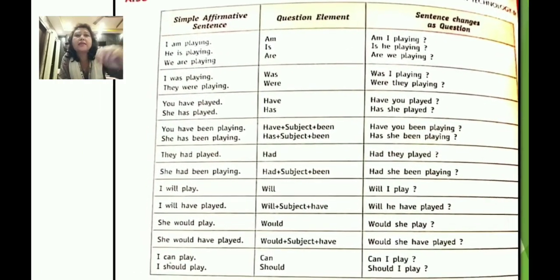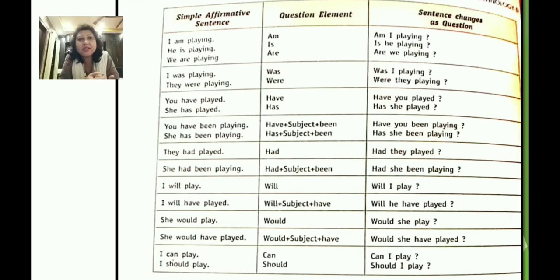Here some more examples are given. Simple affirmative sentences: I am playing, he is playing, we are playing. The question element you are using is am, is, are. Am I playing? Is he playing? Are we playing? This is how you change the sentence to a question. There are many more here, but I won't go through all of this. You have your book, please go through it one by one.